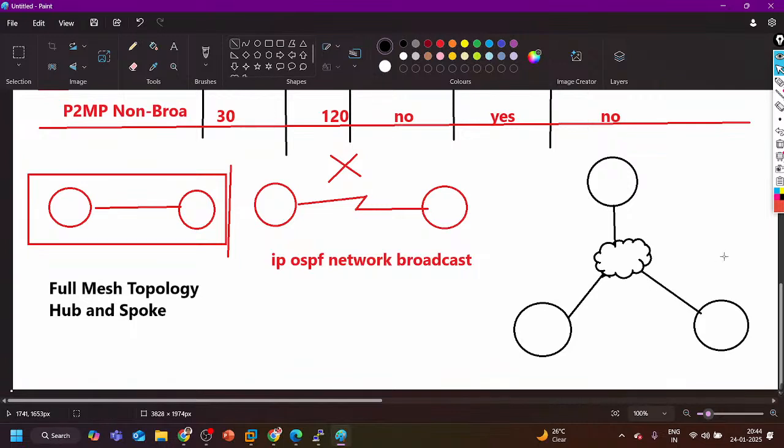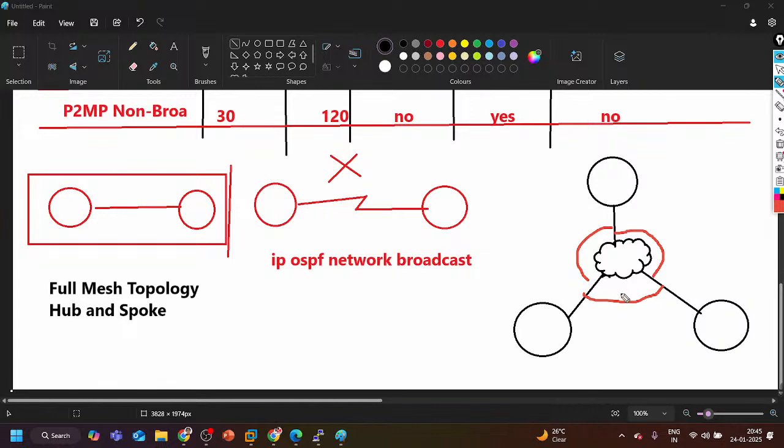If we have WAN connectivity between all the sites, here these two ports are able to communicate, these two ports are able to communicate, as well as these two ports. So is this type of topology hub and spoke or full mesh? Full mesh, right? All the sites are connected to each other. So this topology is called full mesh topology.